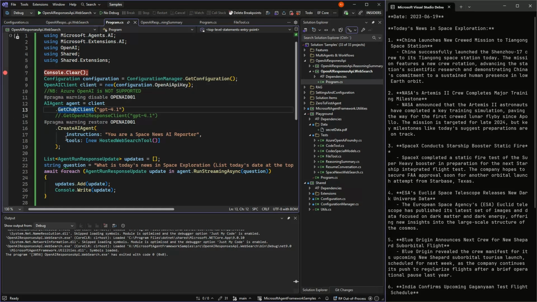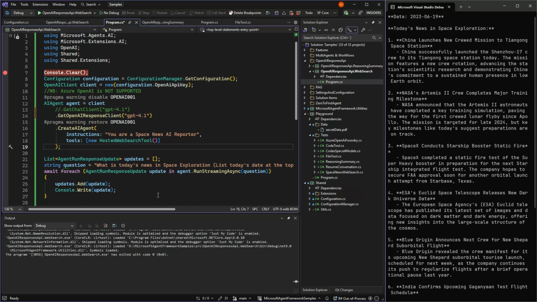But what we can do is switch over to the responses client. And that's the only thing we do differently. And again, we're giving this tool. And this tool is just like you make your own function calling. It's a remote tool.